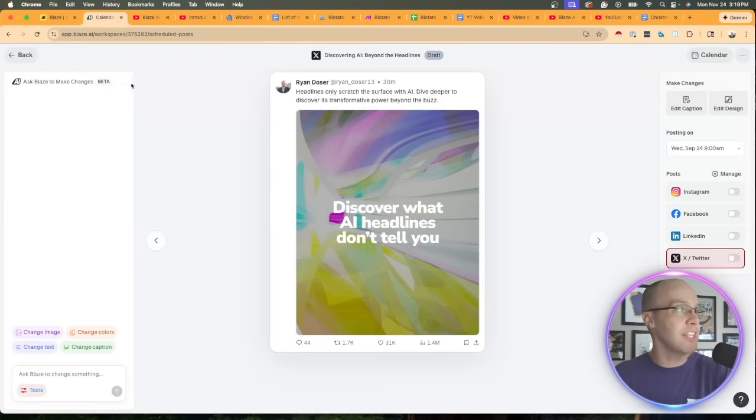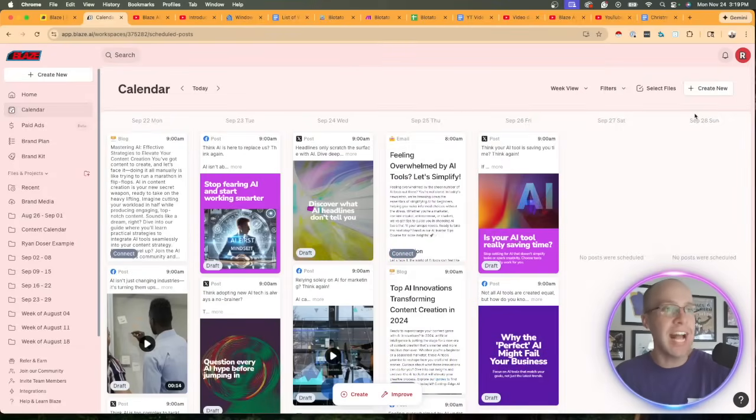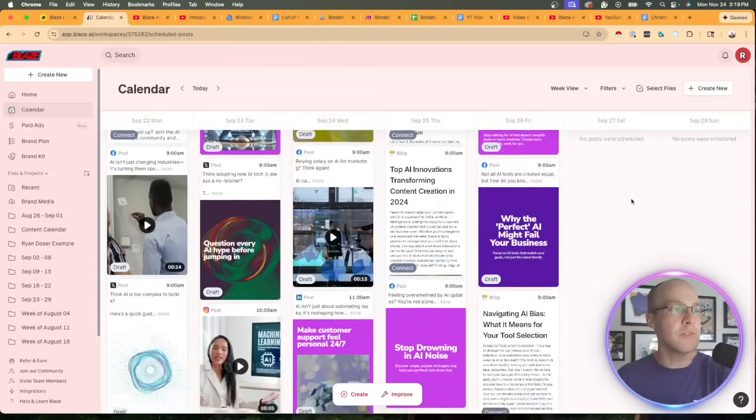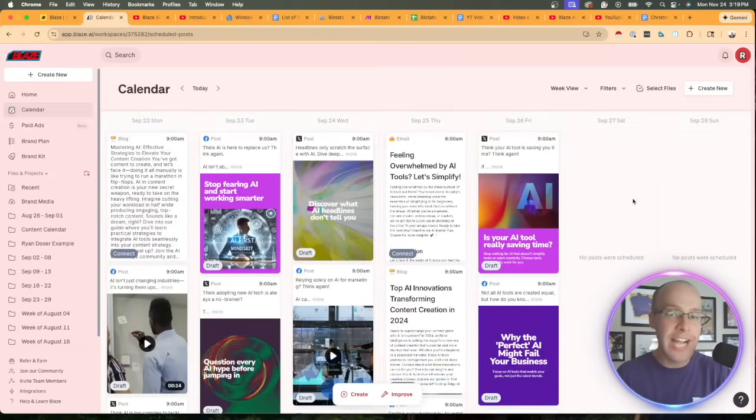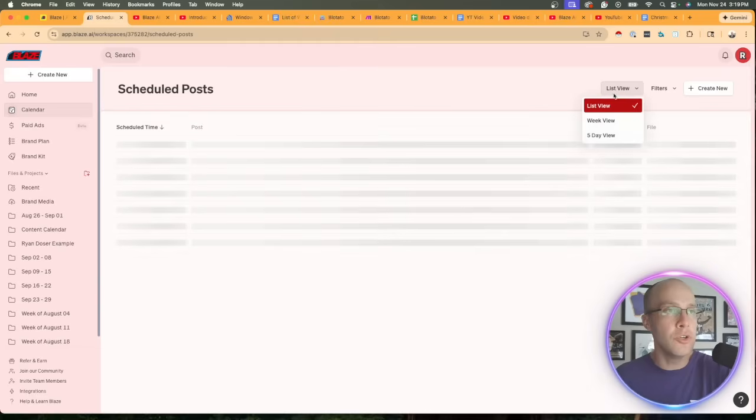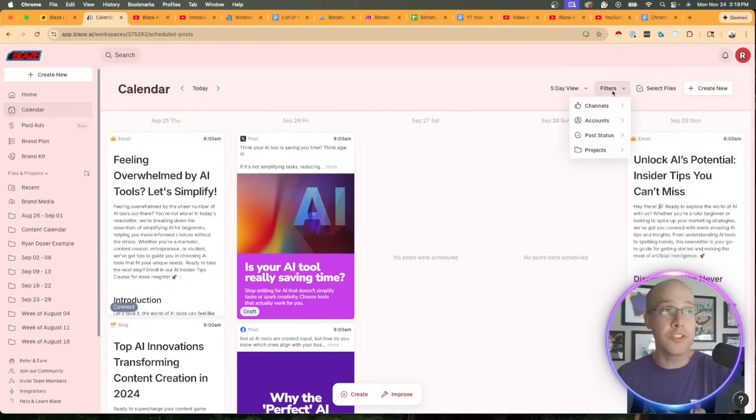You can ask Blaze with their little AI assistant on the left-hand side to help you with a particular social post. So I'm going to go back to the calendar. I just think the calendar is really awesome, right? There's a lot of other AI tools, social media tools out there. Yes, they do provide calendars, but in terms of just functionality and user interface, I do like this and what Blaze offers. You can also do different views like a list view or a 5-day view. You can filter it by different channels, different accounts, post status. You can create different projects. So I just wanted to quickly say here that the calendar functionality is one of my favorite features that Blaze offers.